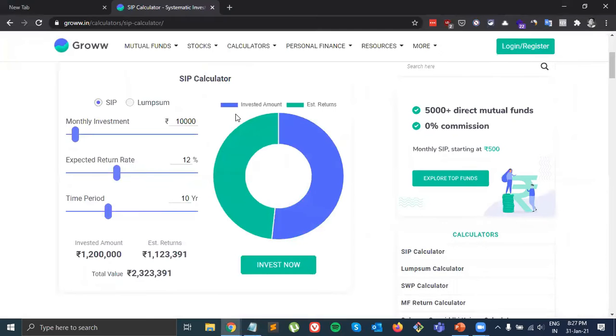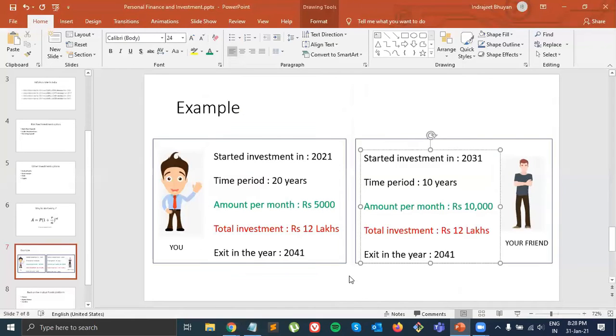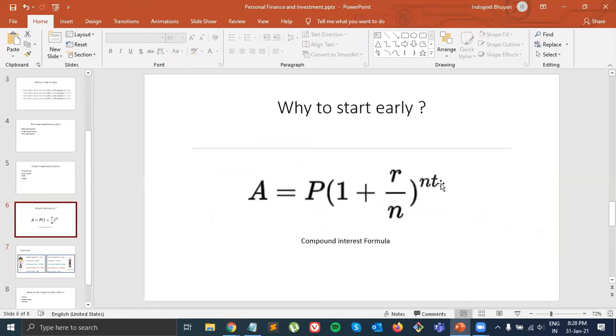So when you start early, even if you put in less money, you will end up getting more in return. If you see, this guy invested only 5,000 rupees, but for 20 years, he got more. Whereas he invested 10,000, but for 10 years, and he got less. So if you start early, you can put in a small amount of money, your extra pocket money, extra savings, or if you do some job, then extra money you can put. And in that way, after some years, you'll get more in comparison to someone else who has started recently. So this is the power of compounding, because if you see the formula, time comes in the power.